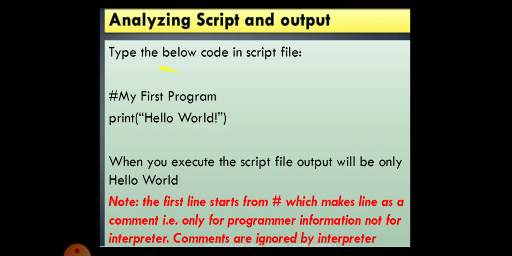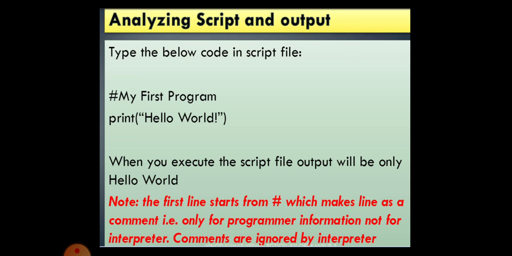Actually, you had entered "my first program" also. Note that the first line starts with a hash. The first line of your code starts with a hash, which makes the line a comment. That is only the programmer information, not for the interpreter. Comments are ignored by the interpreter. Normally, if you start any line of the code with a hash, that won't be executed by the interpreter. It is only the information for a programmer, those who are looking at your program.